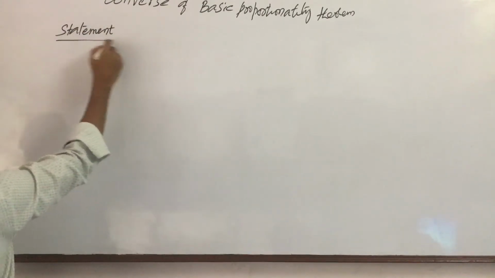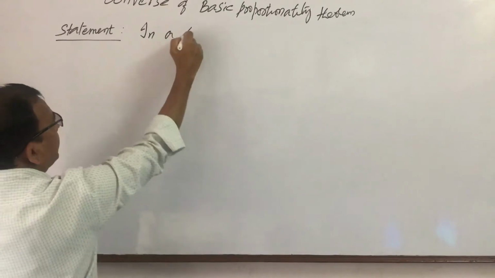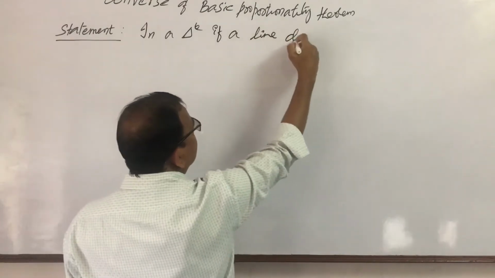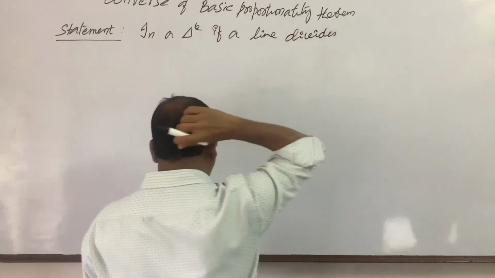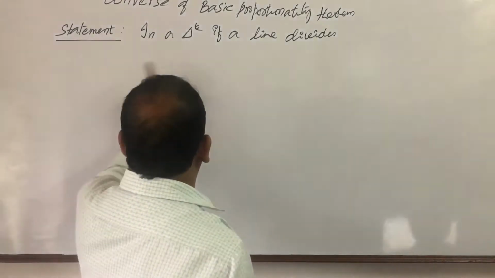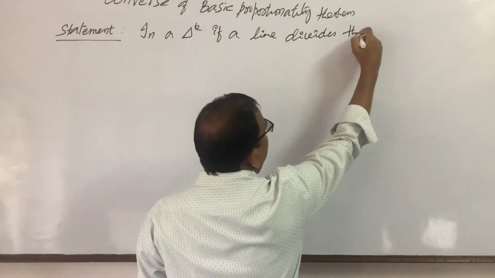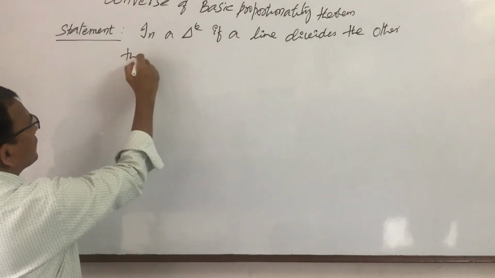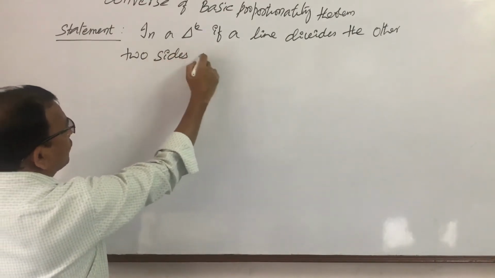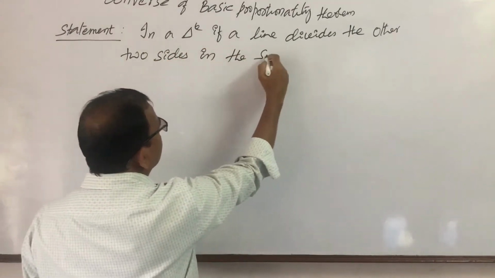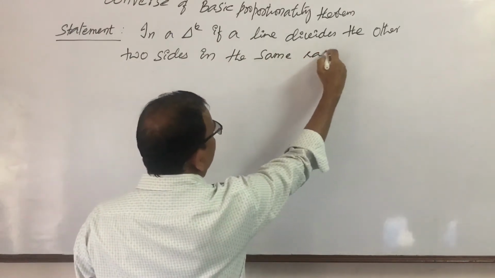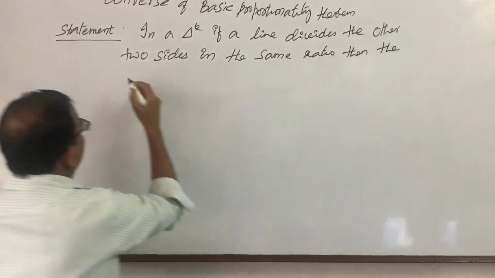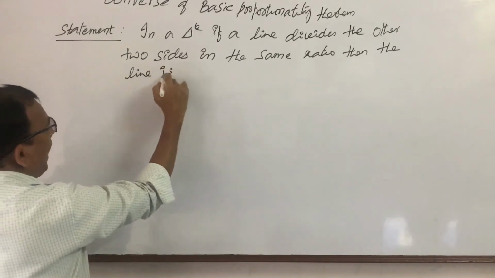Statement. So, what is the statement? In a triangle, if a line divides the other two sides in the same ratio, then the line is parallel to the third side.